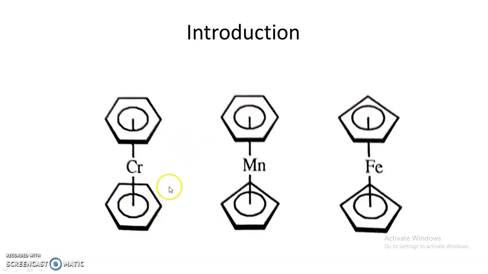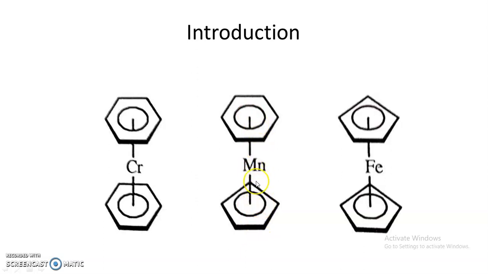For example, here you can see chromium, that is the metal, sandwiched between two polyhapto ligands. These are the benzene rings. Similarly, manganese is sandwiched between two rings, one is a benzene ring, the other is a cyclopentadienyl ring.